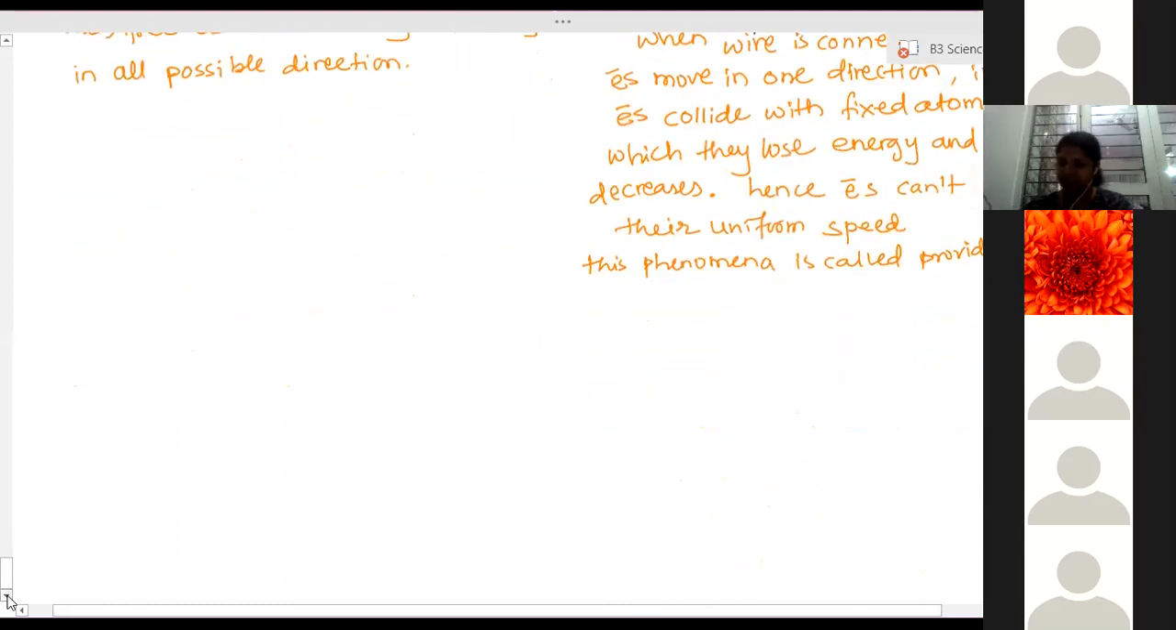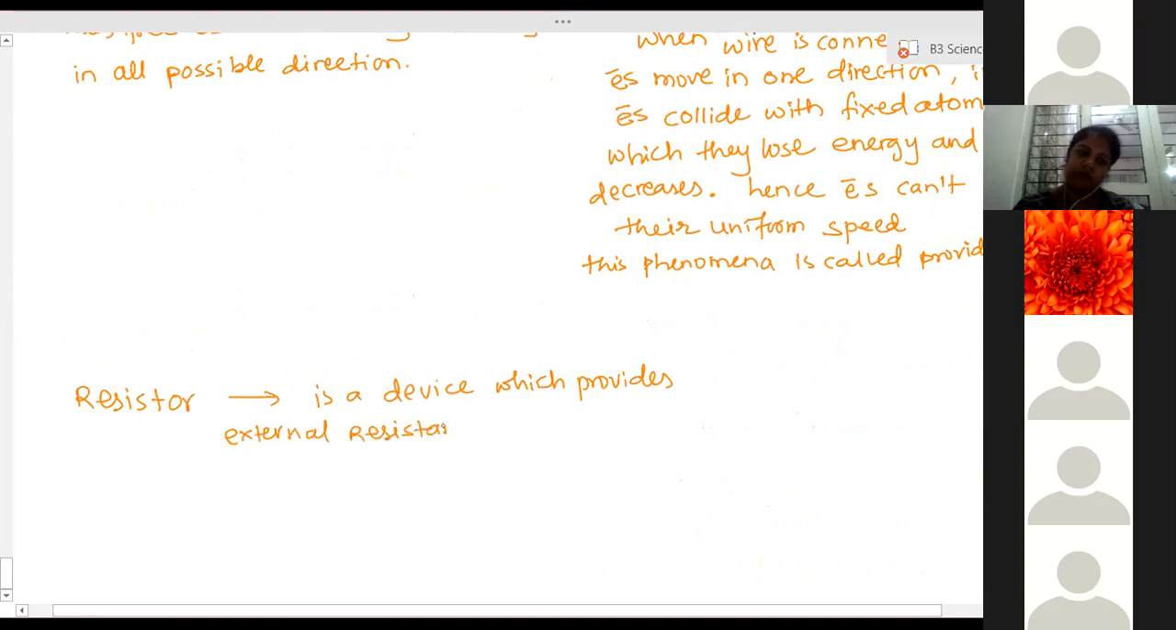So a resistor is a device which provides external resistance. Depending on how much current has to flow through the circuit, the resistance has to be provided. Just like you have seen a regular fan regulator.